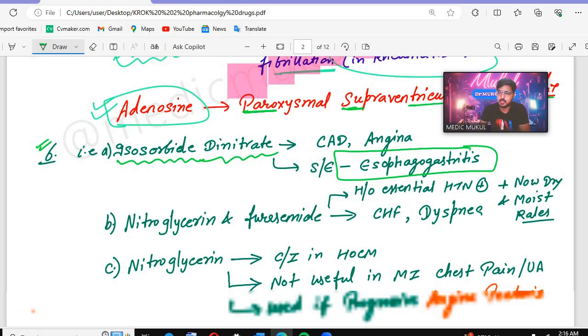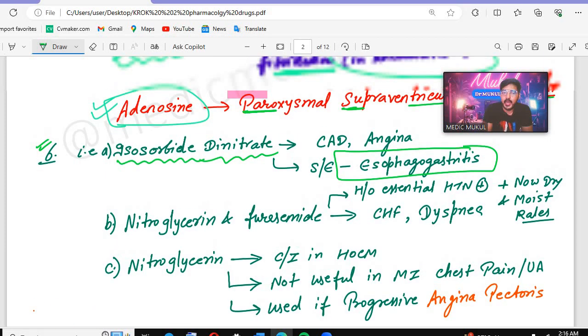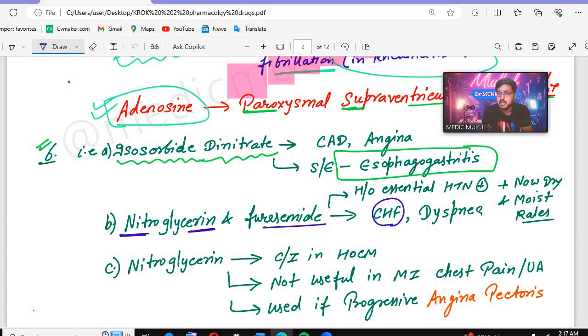ठीक है, आगे चलो. अभी देखते हैं नाइट्रोग्लिसरीन एंड फुरासिमाइड. Nitroglycerin and furosemide. This is used in congestive heart failure, and also in dyspnea. Firstly, you see nitroglycerin. Remember, nitroglycerin is contraindicated in HOCM. Contraindicated in which condition? HOCM, hypertrophic cardiomyopathy. We don't give nitroglycerin.